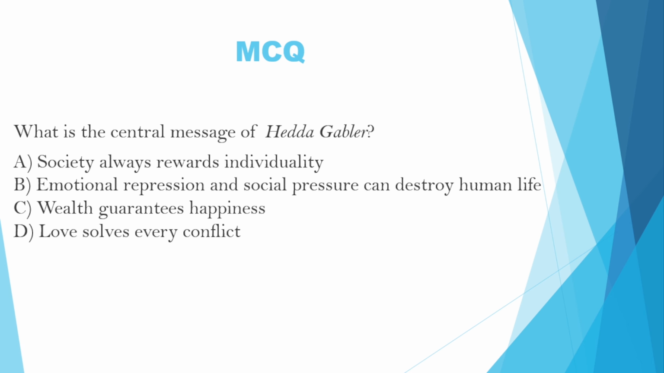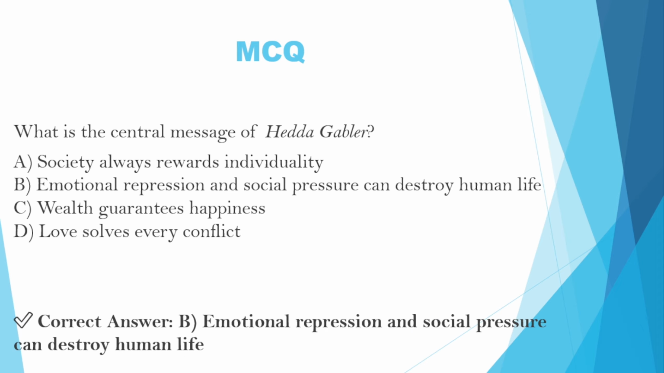Last question is, what is the central message of Hedda Gabler? Option A, society always rewards individuality. Option B, emotional repression and social pressure can destroy human life. Option C, wealth guarantees happiness. Option D, love solves every conflict. The correct answer is B. Emotional repression and social pressure can destroy human life.